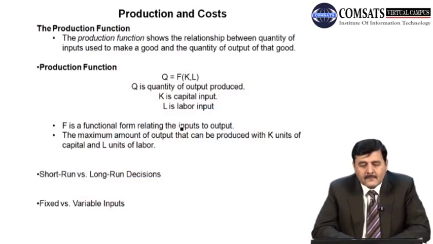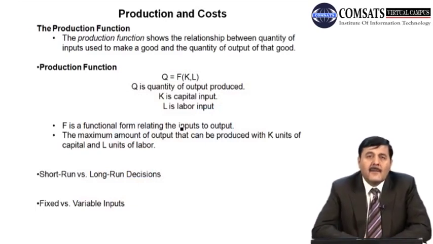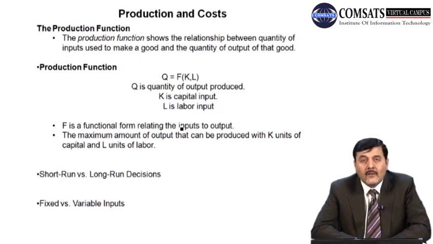Now we talk about the production function. Later on we'll relate these two concepts, cost and production. Now what is the production function? The production function shows the relationship between the quantity of inputs used to make a good and the quantity of output of that good. So it is basically the maximum amount of output that can be produced with the available units of factors of production. That is known as the production function. So suppose, if you see in this slide, we have written a production function.